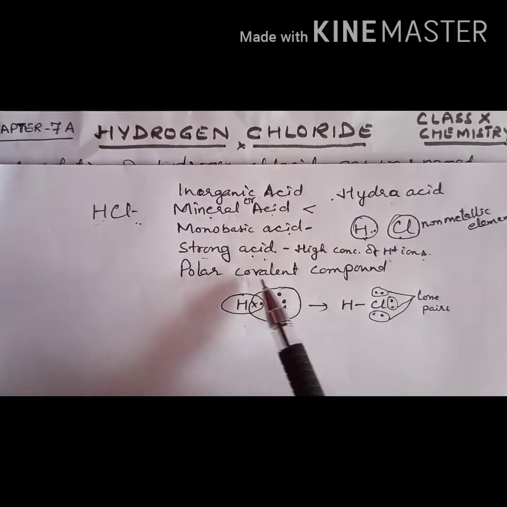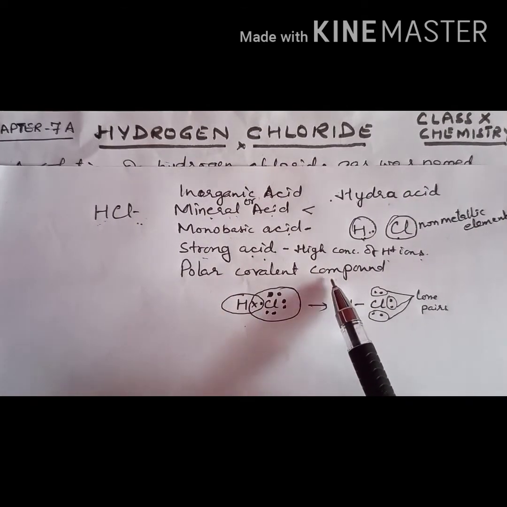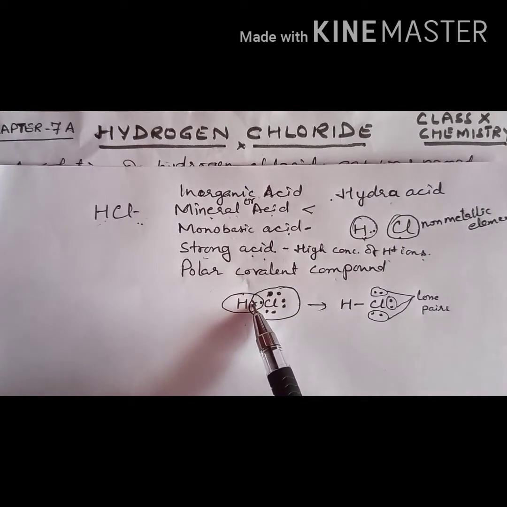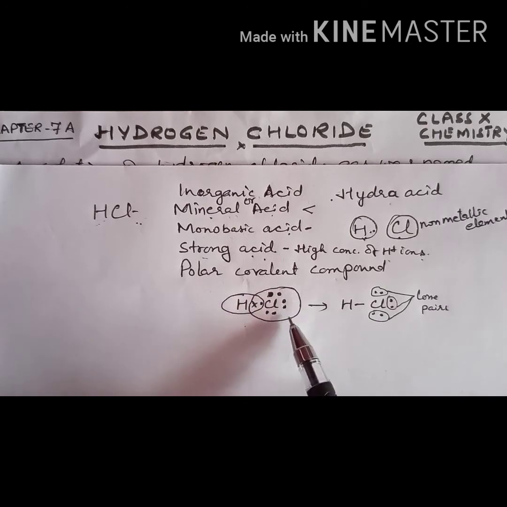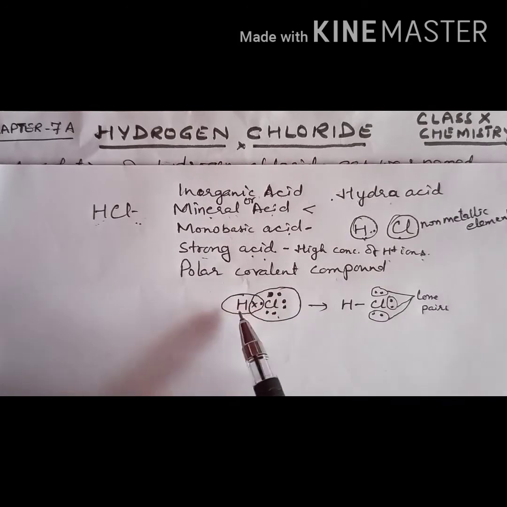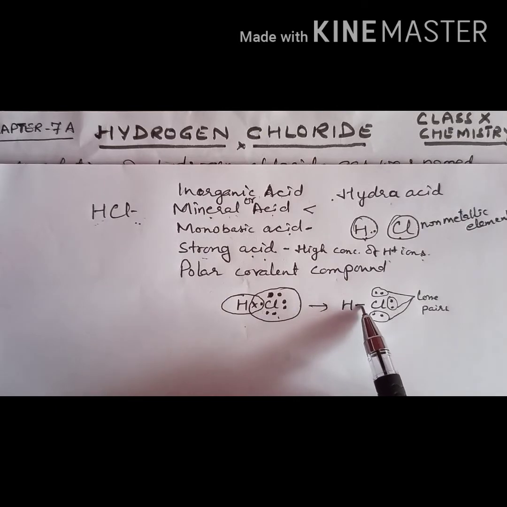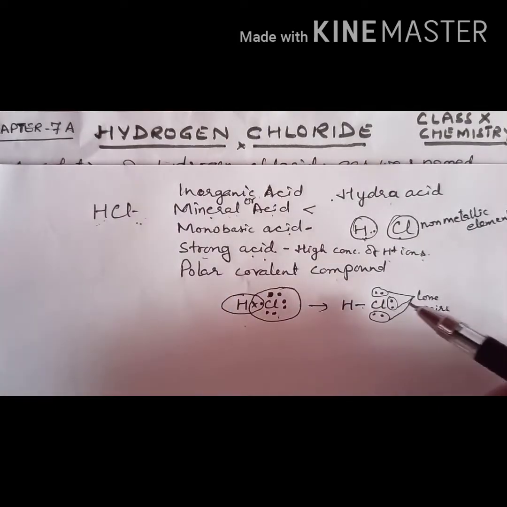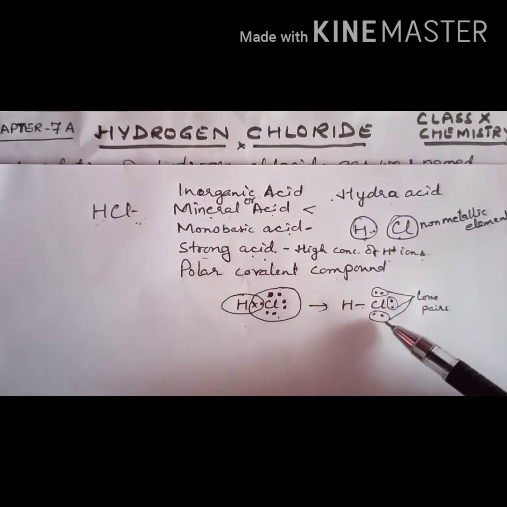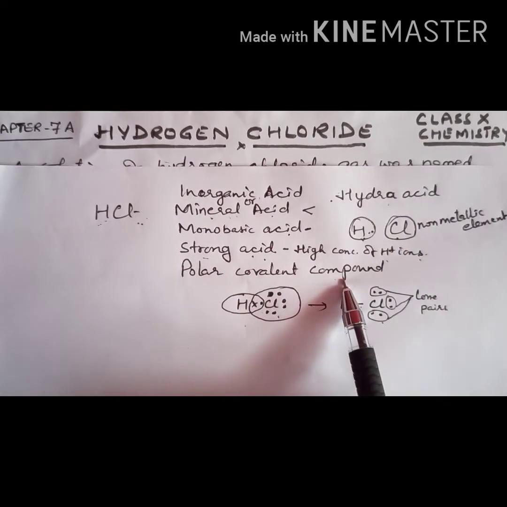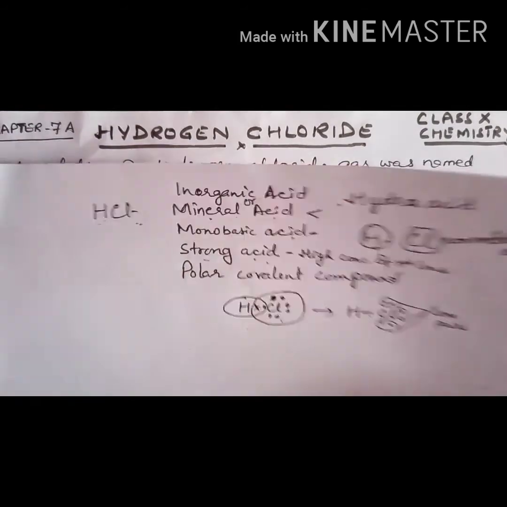It is a polar covalent compound. Why is it a polar covalent compound? Because all of you know hydrogen has 1 electron in the outermost shell and chlorine has 7 electrons in the outermost shell. Now what will they do? The sharing takes place and one pair of electrons is shared. But in chlorine, 3 lone pairs are there. That's why it is a polar covalent compound. Right?